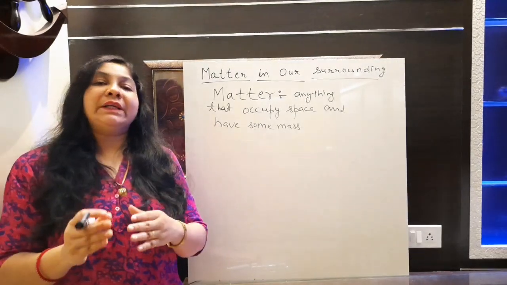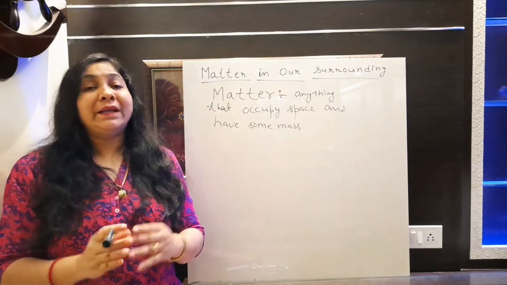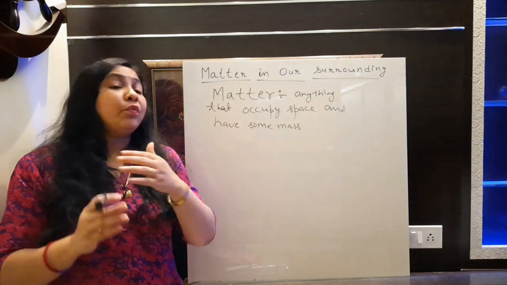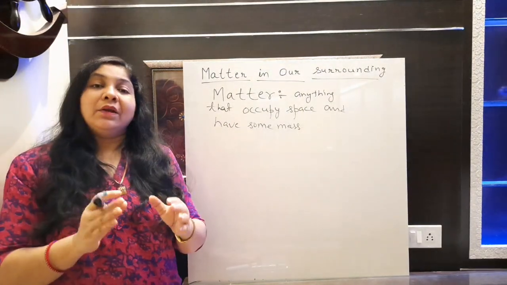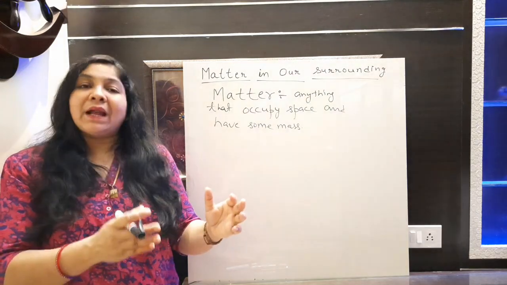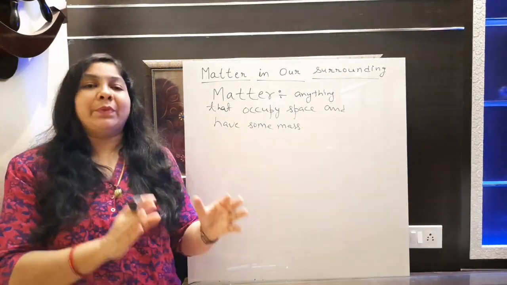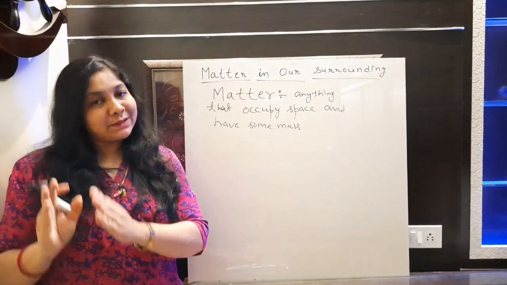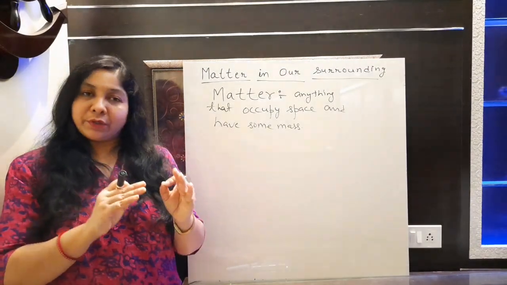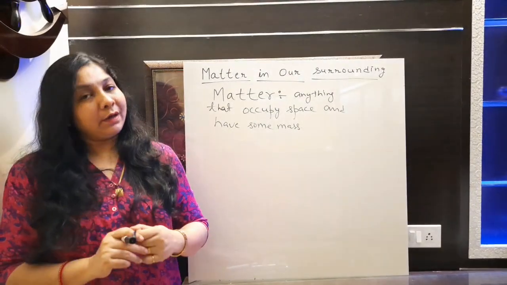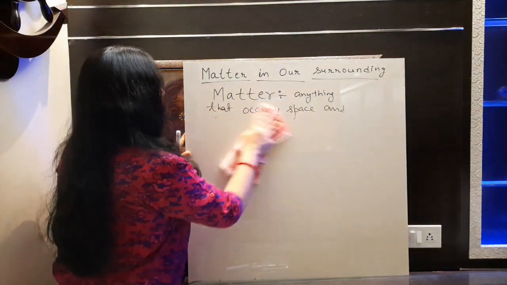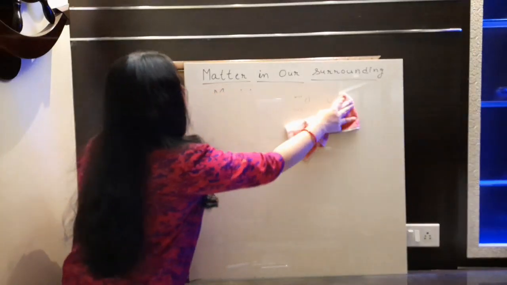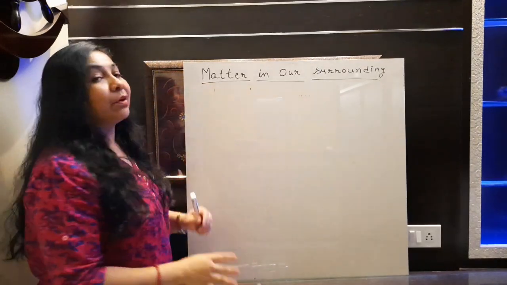One by one we will discuss the characteristics of matter. In examinations they ask you for the characteristics of matter, and we need to explain each characteristic with an example. So we will discuss those examples also. Now we will write the characteristics of matter.